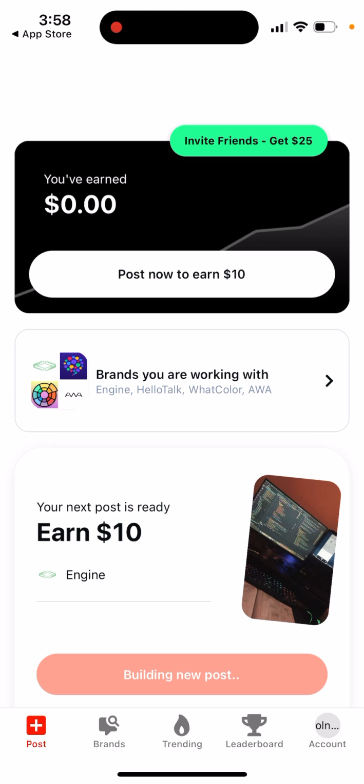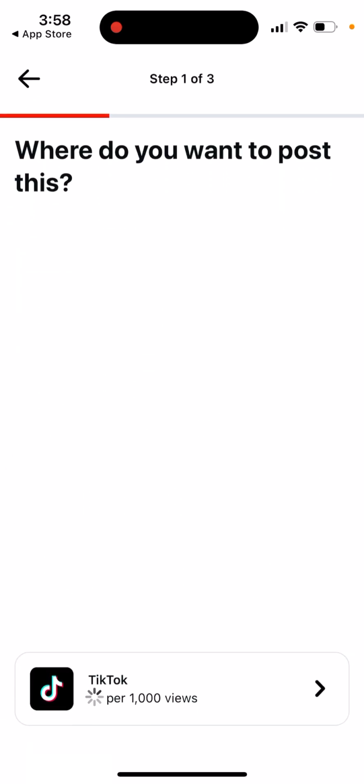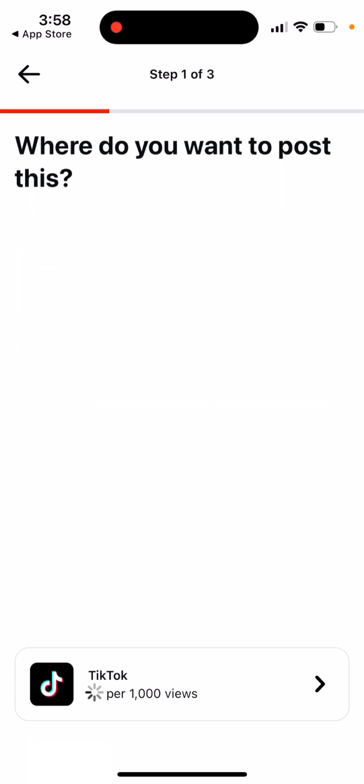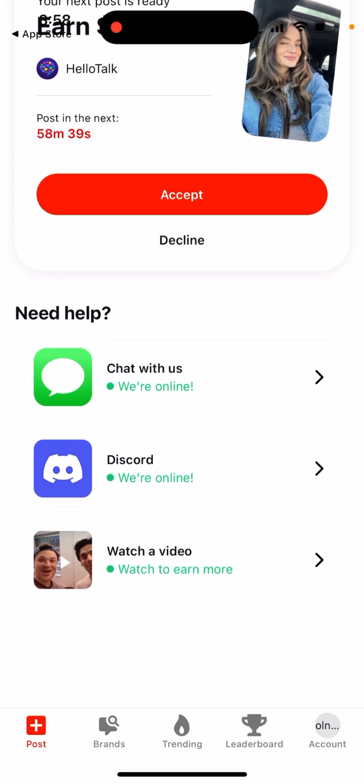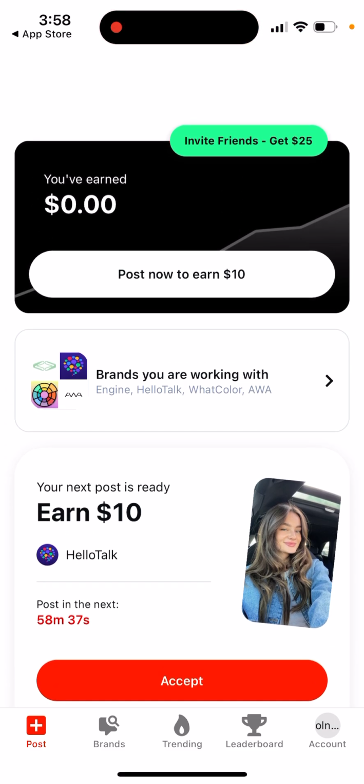This can be a posted TikTok video, and there are some milestones, and when you reach them you get paid. This app is a bit glitchy, to be honest. So for example, here your next post, you can just earn $10 easily. Just post about it and you can just earn $10 easily. So that's kind of the idea. So yeah, something like that.